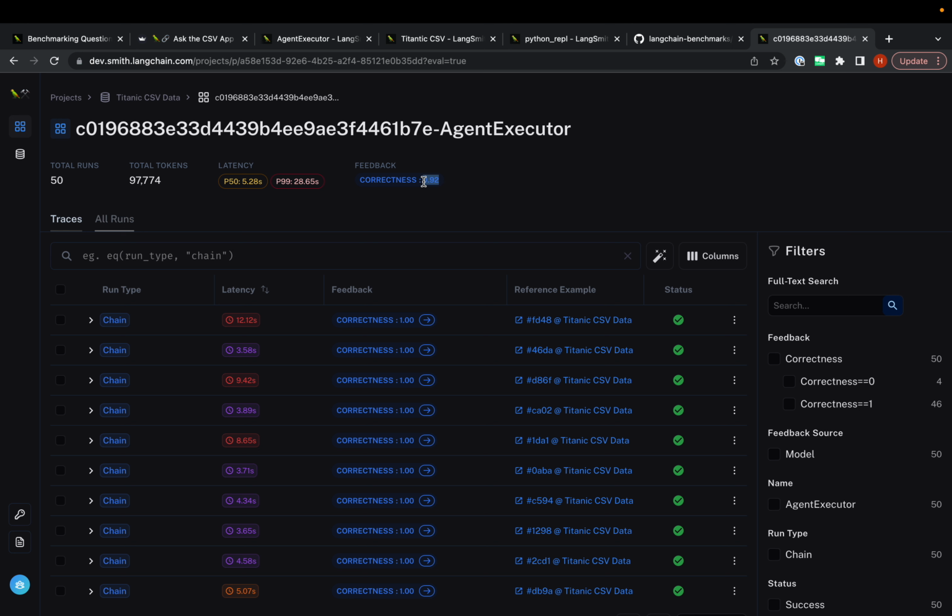One really important thing to note here is that the evaluator we're using is a language model, so it's not perfect and it messes up. We'll actually look at some examples where it messes up. There's some discussion around whether using language models as evaluators for language models is actually okay, or whether there are errors with it, whether you should do it at all.